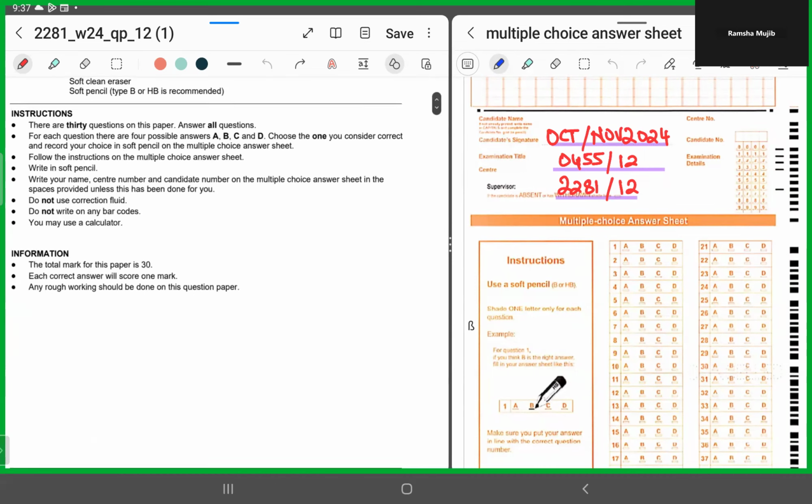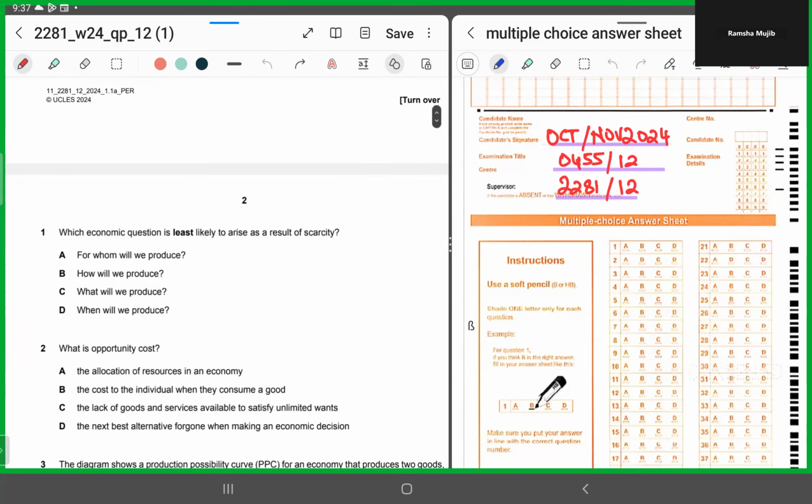Alright, MCQ number 1. MCQ number 1 says, which economic question is least likely to arise as a result of scarcity? Whenever we are addressing the question of scarcity, there are three fundamental basic economic questions that need to be addressed by each economy, which we all are familiar with: what to produce, how to produce, and for whom to produce, right?